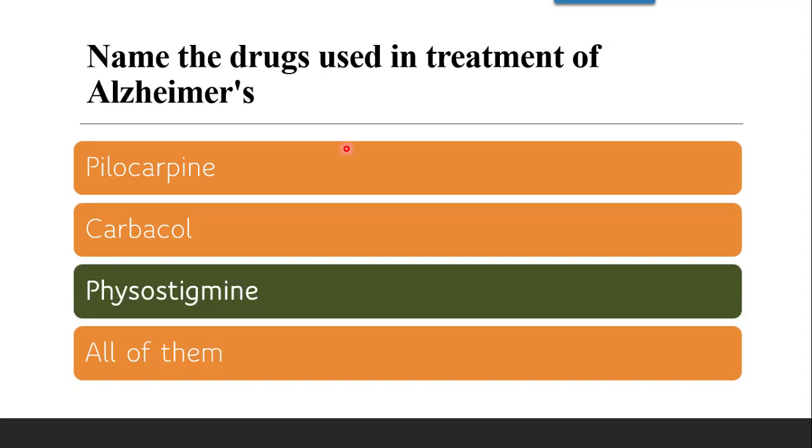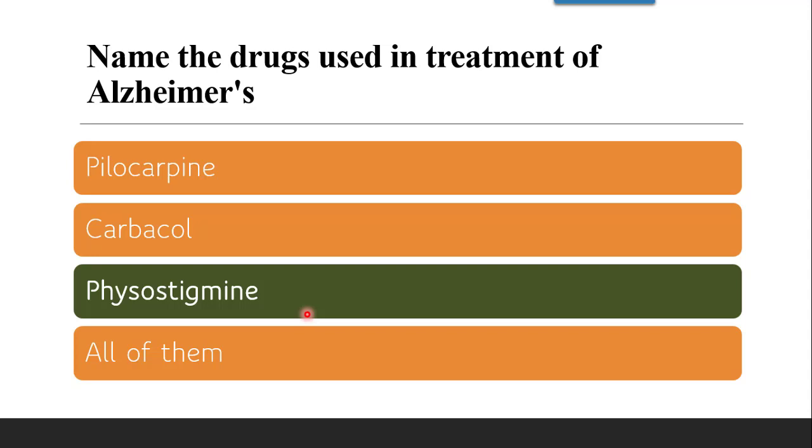Next question: name the drug used in the treatment of Alzheimer's. Physostigmine is the drug used in the treatment of Alzheimer's. Alzheimer's disease, Parkinson's disease, glaucoma and myasthenia gravis are the conditions about which specific questions are asked in the exam for 1 mark, so you have to remember the examples for each.